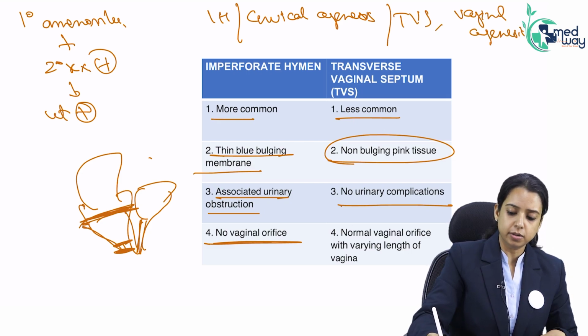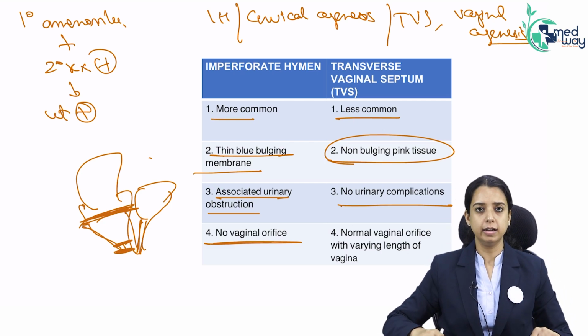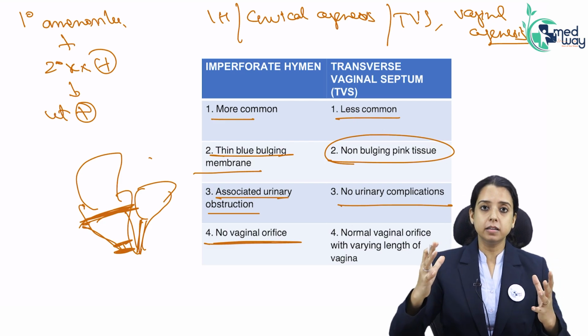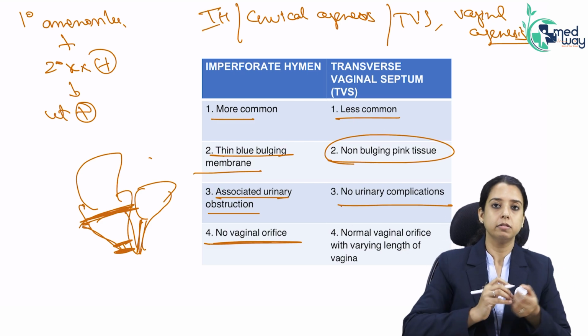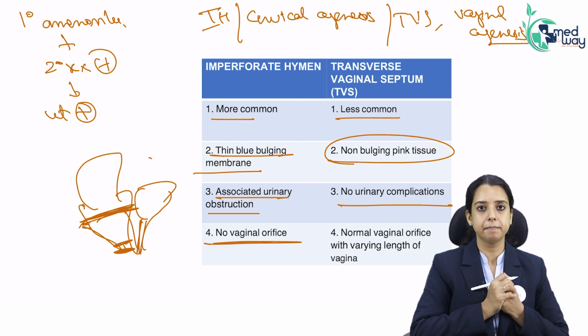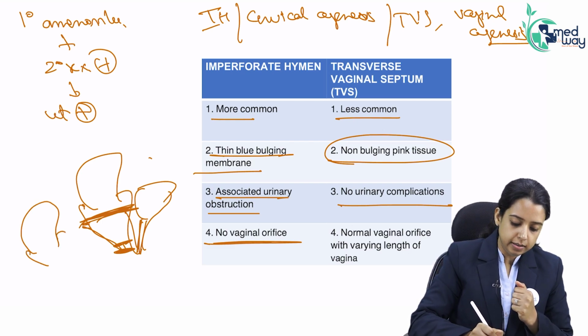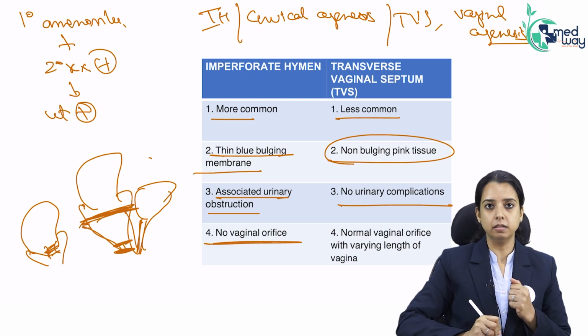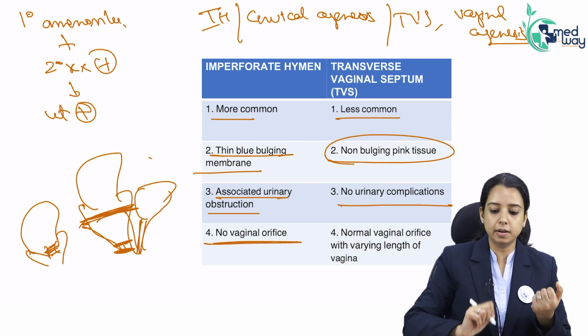Vagina is full. First of all, cryptomenorrhea, vagina on PR is full. Full with what? What are they trying to say? It is filled with blood, obviously. So, in which of these pathologies, they all are obstructive, will the vagina be filled with blood? In cervical agenesis, this is uterus. In cervical agenesis, will the vagina be filled with blood? Will vagina be full in PR? No. There is no blood in the vagina.